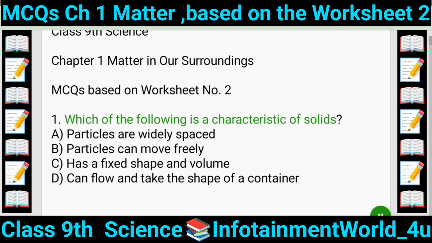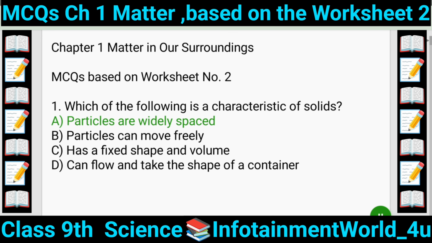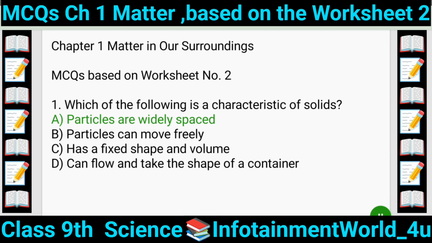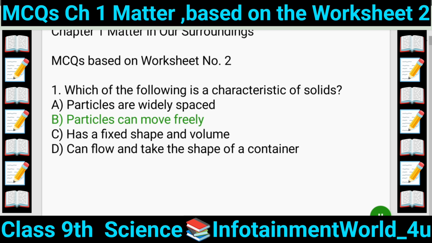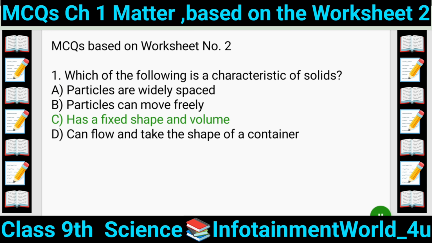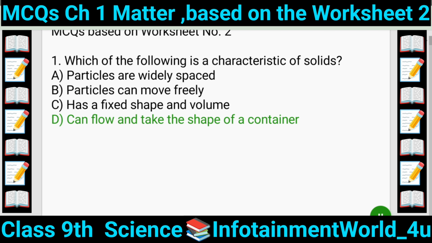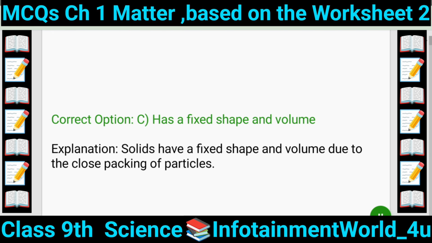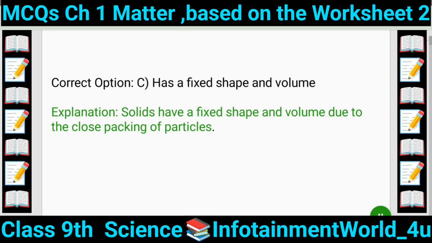1. Which of the following is a characteristic of solids? A. Particles are widely spaced. B. Particles can move freely. C. Has a fixed shape and volume. D. Can flow and take the shape of a container. Correct option C. Has a fixed shape and volume. Explanation: solids have a fixed shape and volume due to the close packing of particles.